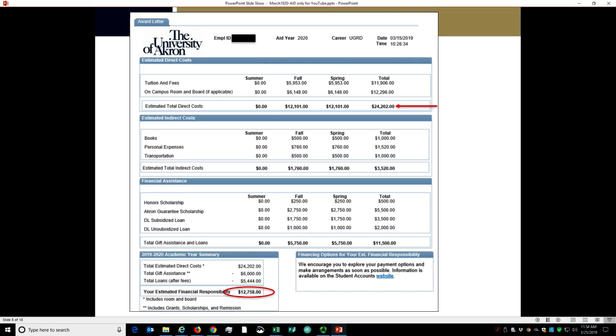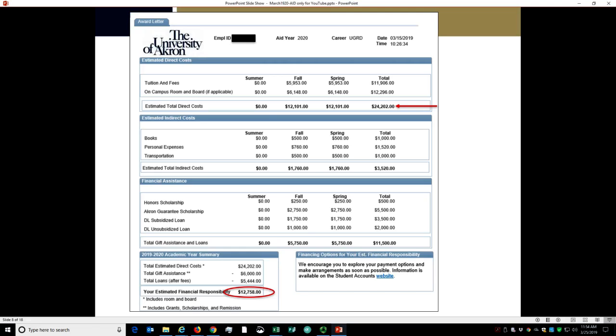The next line of the academic year summary is the total amount of financial assistance that is gift aid. Then the total amount of student loans available is listed. These two types of financial aid are separated because we do not assume that your student will borrow any or all of the student loans offered.